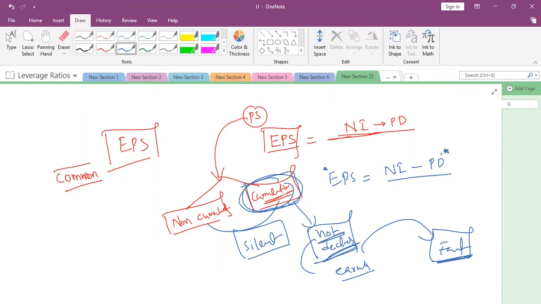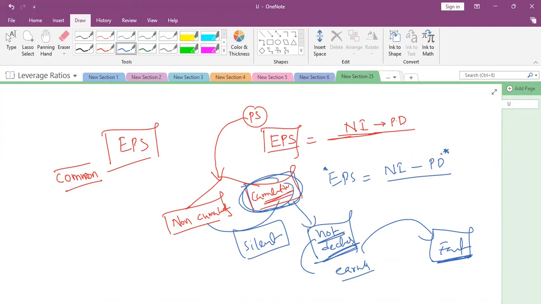It doesn't mean that we are paying. While paying in 2021 or 2022, whenever we pay, all cumulative preference dividend should be paid. Paid is different, EPS calculation is different. Please make sure this point is clear to you. Is it clear, or do you have any doubt? Ask me.